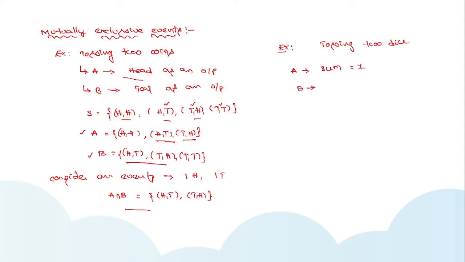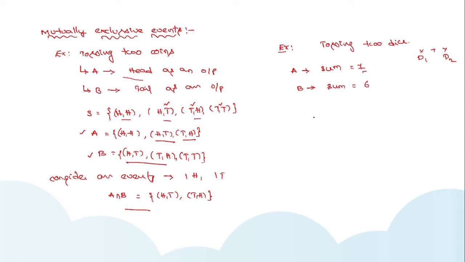If you perform tossing two dice, the outcome of dice 1 and the outcome of dice 2 are considered. If it is x and this is y, then x plus y is equal to 7. This is the event, and I am taking event B as the sum equal to 6.